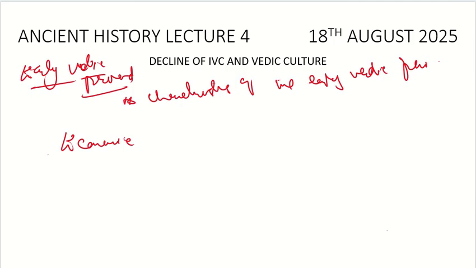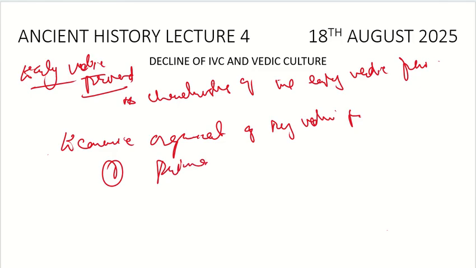Organization of Rig Vedic period. If you can remember that in IVC we saw that there was trade. It was both within the IVC cultures as well as the external trade. And also in IVC we saw that they were the agriculturalists. But in Rig Vedic period, who were the people who migrated to our region? They were mostly the pastoral people, those who reared cattle. So primary economic activity was pastoralism with limited agriculture in the Rig Vedic time period.